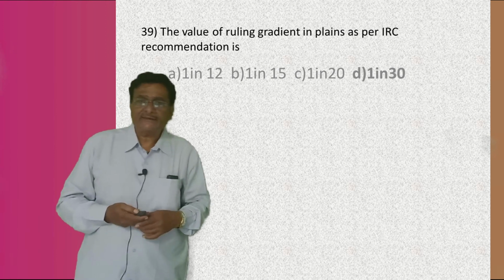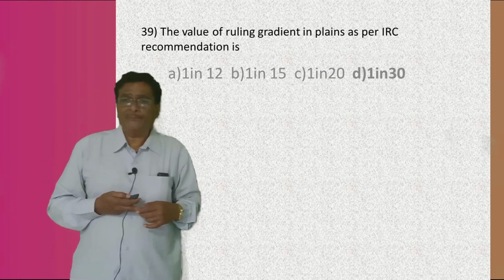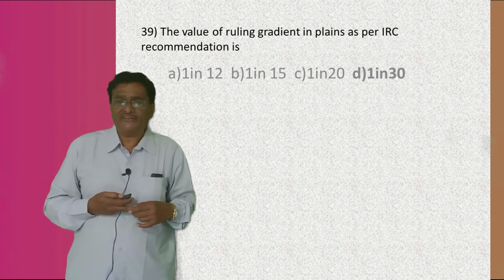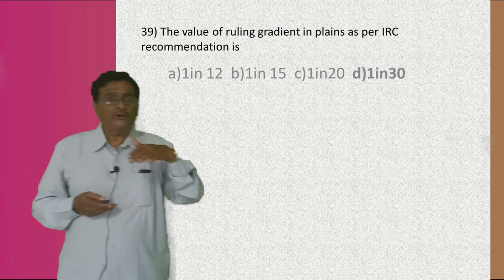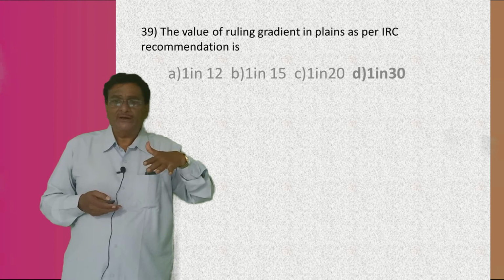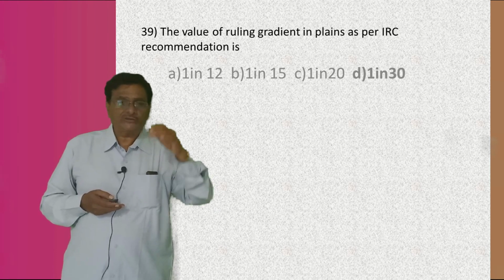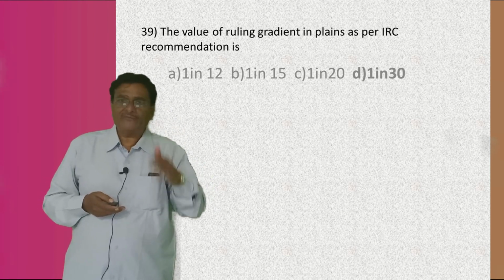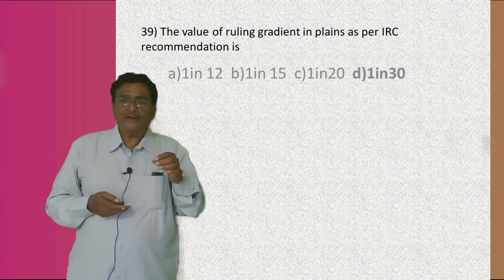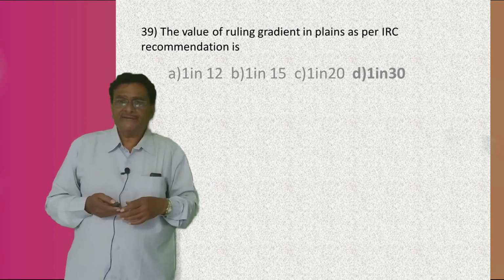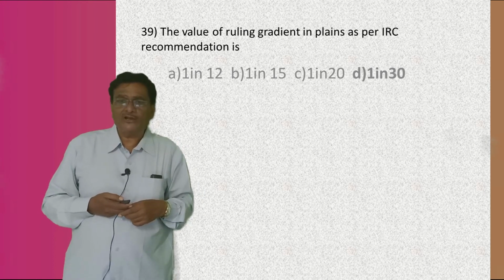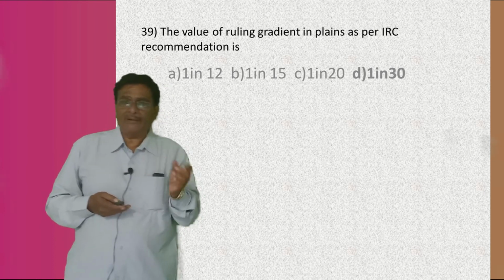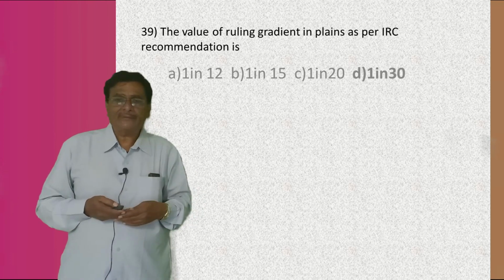Okay. Next, the value of the ruling gradient in plains as per IRC recommendation. I already told you, the ruling gradient is the maximum gradient which can be provided on the roads. Understand or not? There are again four answers. What could be the value of the maximum ruling gradient in plain, meaning roads in plain terrain, as per the IRC recommendation?